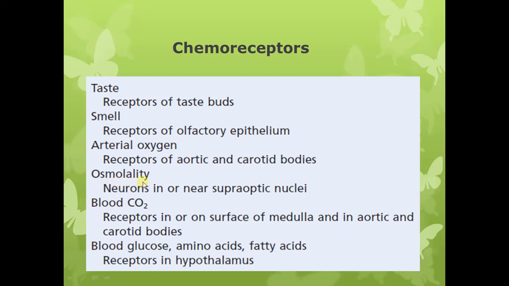Then for osmolarity we have the osmoreceptors. These are the neurons present in or near the supraoptic nuclei of the hypothalamus. And for determination of the blood glucose level, amino acids and fatty acids, we have the receptors in the hypothalamus. The receptors for the blood glucose are called glucostat receptors. Glucostat receptors, or the cells, are present in the hypothalamus. So these are examples of different types of chemoreceptors.